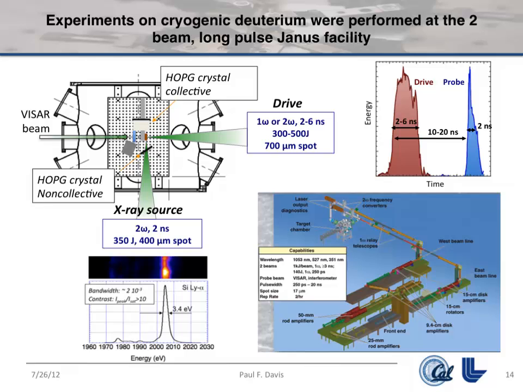And with the second, we created an X-ray source by shooting at a piece of silicon nitride. So you get silicon hot, and it radiates a bunch of lines, including this one at 2 keV. So the idea is with the first pulse, you shock the system, you wait for that shock to develop in the target, and then you probe it with an X-ray pulse, maybe 10 or 15 nanoseconds later, and you see what comes out. We also had a VISAR beam on the end to look at how fast the shock was going to kind of establish our baseline conditions.